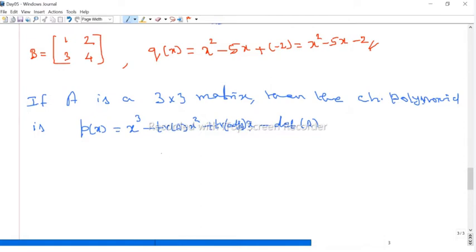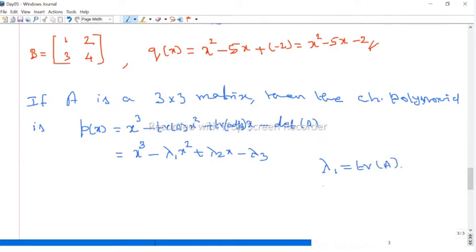Or in general, I can write this as x cube minus lambda 1 x square plus lambda 2 x minus lambda 3, where lambda 1 is nothing but the trace of the matrix.